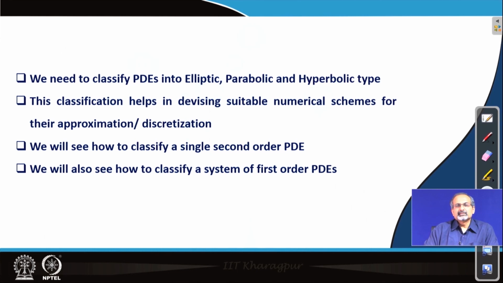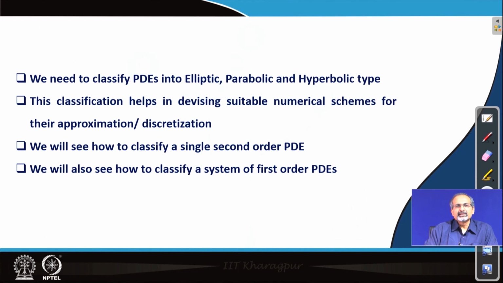This classification is very important to know beforehand, before we try to approximate the partial differential equation and solve it numerically, because the approximation or discretization that you apply would depend on the kind of partial differential equation you are handling.